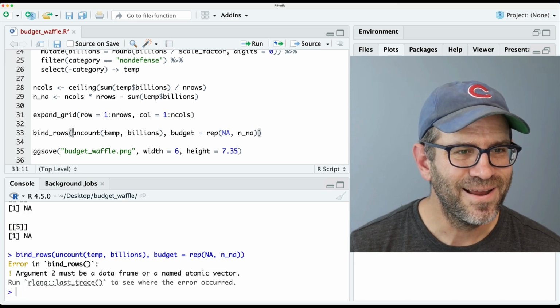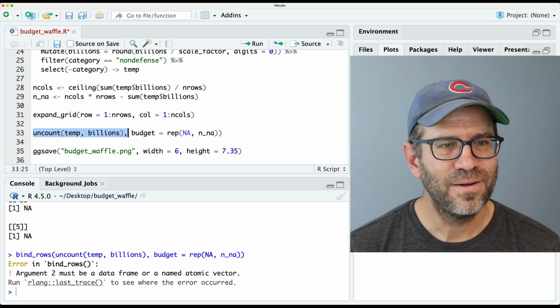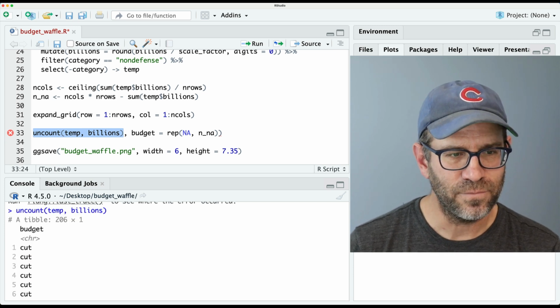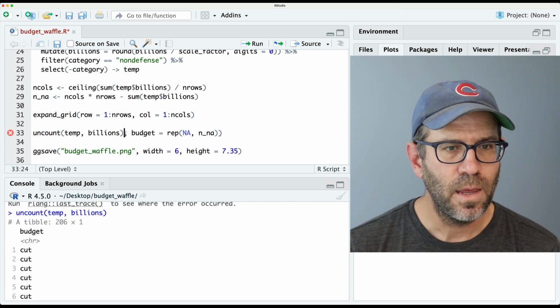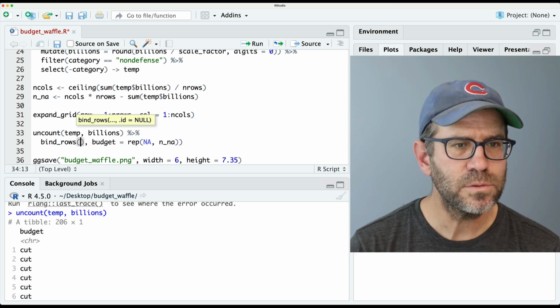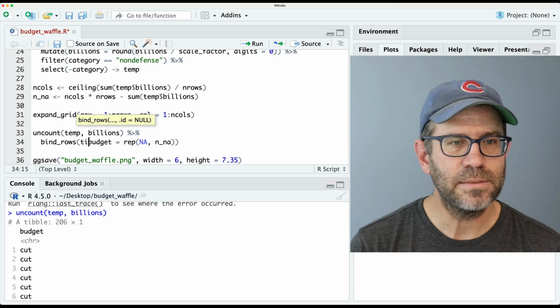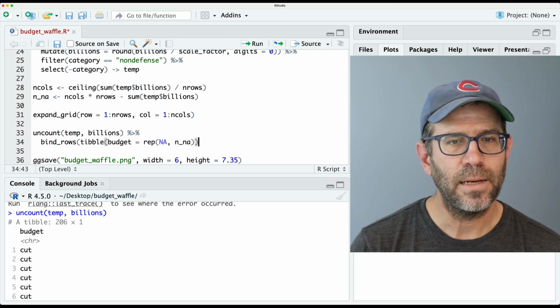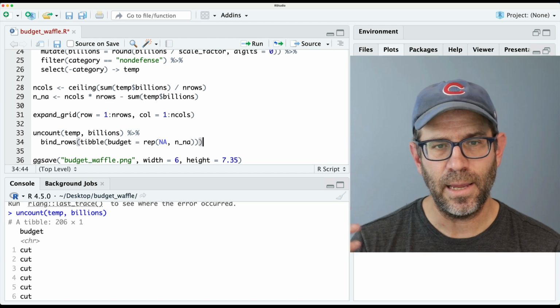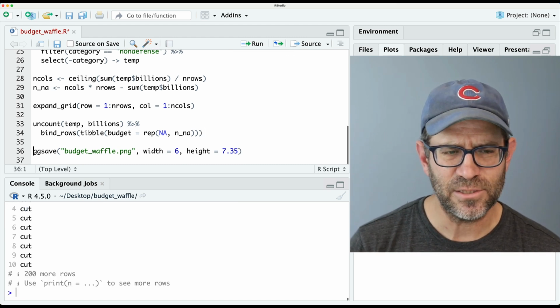Okay, let's start again. Okay, so we have uncount. We now have this as a column of budget. And so then we'll pipe this to bind rows, and we'll make this a tibble with the budget column that's repeating NA, n NA times. I think this should work now.